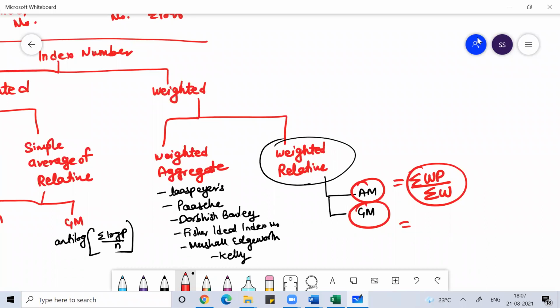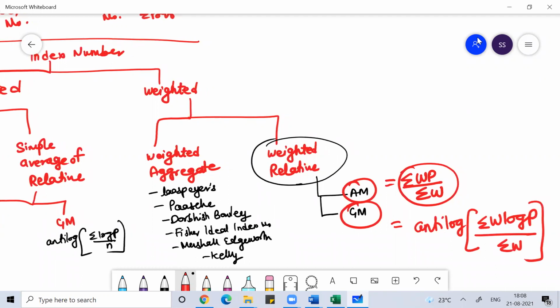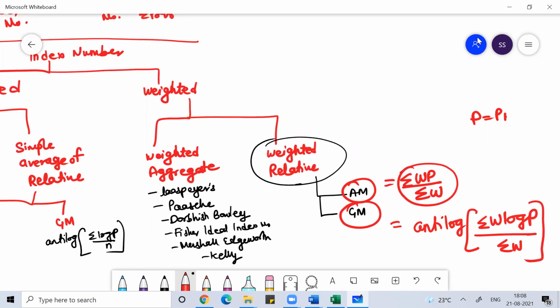The formula we follow is antilog of sum of W log P by sum of W, where P is P1 by P naught into 100. P is your price relative. Thank you very much.